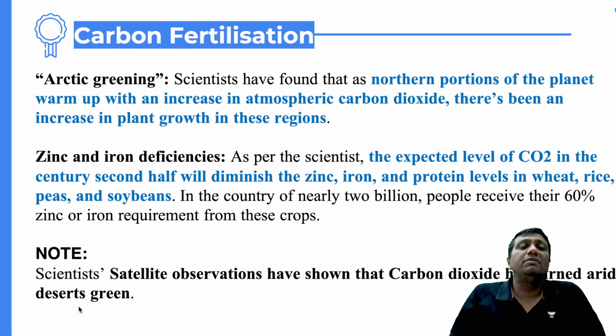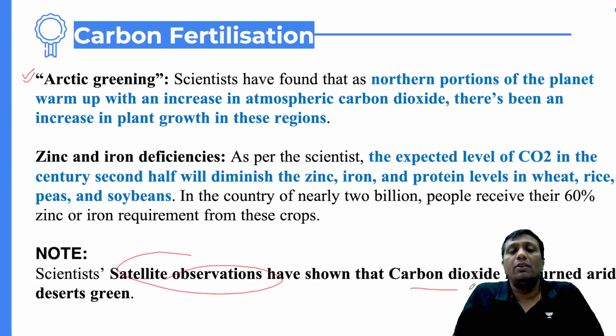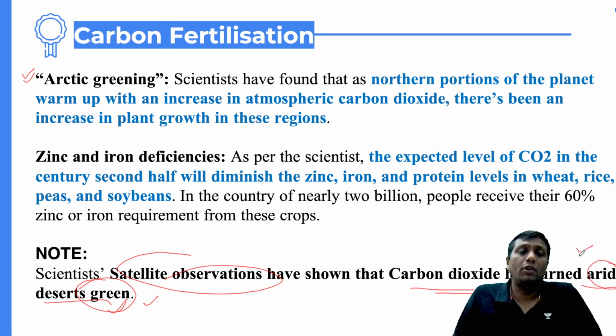Because of carbon fertilization, there are some more benefits, and one benefit is the Arctic greening. Satellite observation has found this due to the rise of carbon dioxide. Even arid deserts, which have a small amount of water, are getting green. What about the Arctic greening I was telling you, guys? Definitely, due to the increase of carbon dioxide, productivity increases in those particular areas.